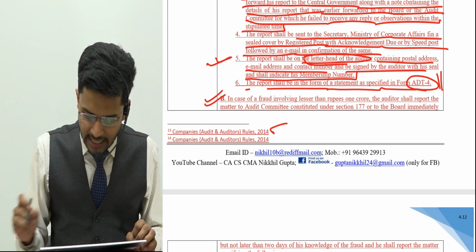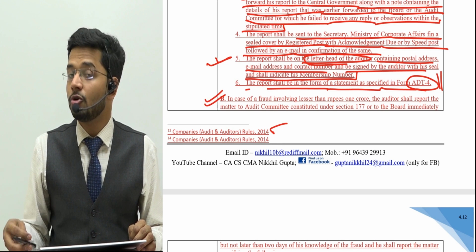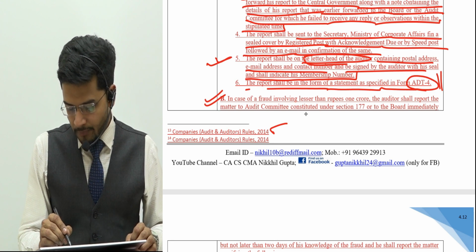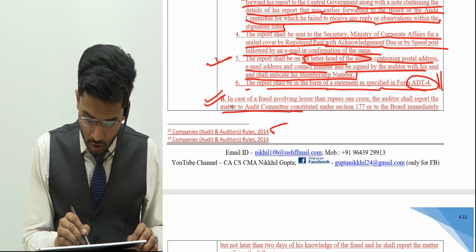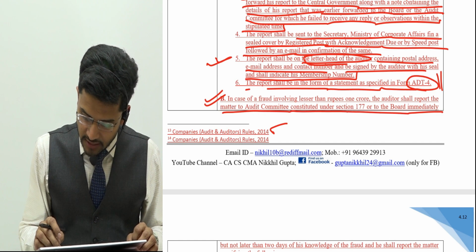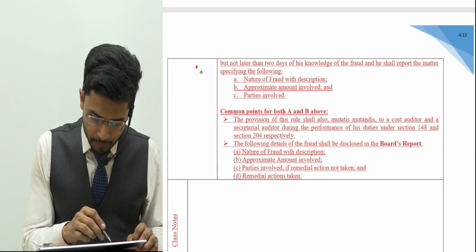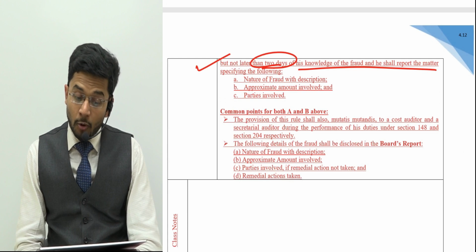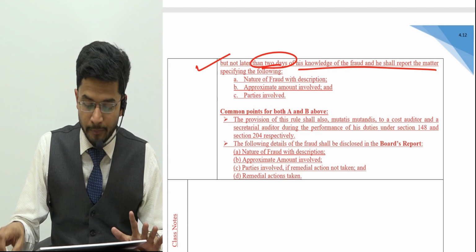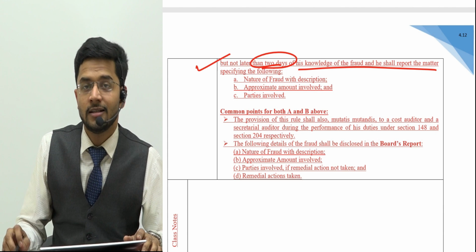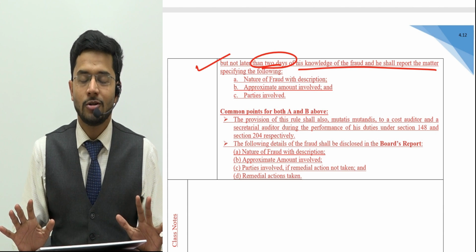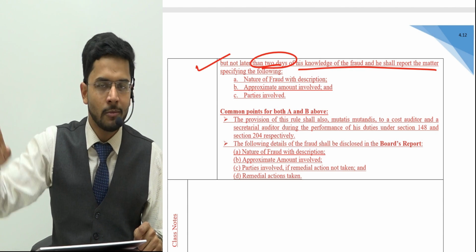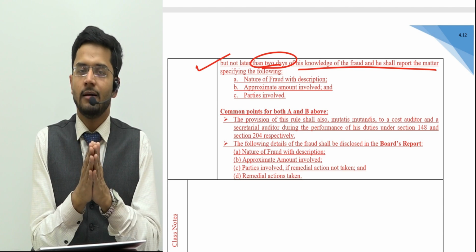Okay, case B. Guys, case B is where the fraud is below 1 crore rupees. What happens then? In case of a fraud involving less than rupees 1 crore, the auditor shall report the matter to the audit committee constituted under section 177 or to the board immediately, but not later than 2 days of his knowledge of the fraud. Now guys, if the fraud is below 1 crore, then you need not consult or approach the ministry. You just need to tell the board of directors.